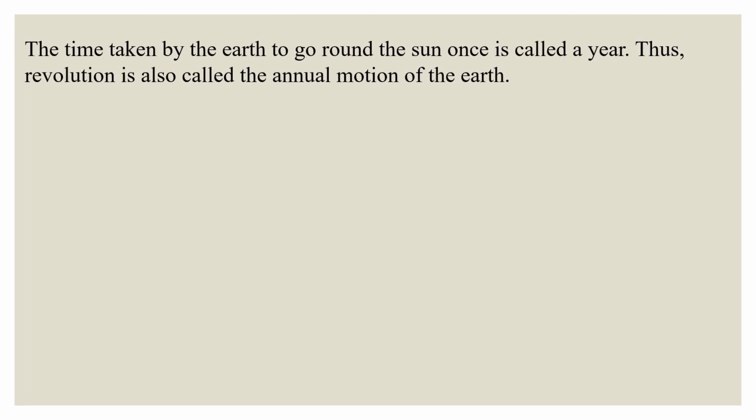The time taken by the earth to go round the sun once is called a year. Thus, revolution is also called the annual motion of the earth.